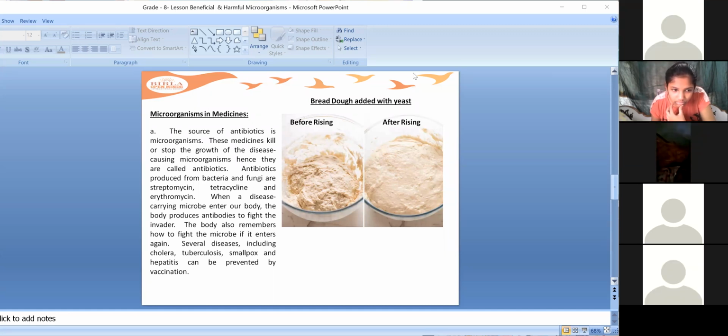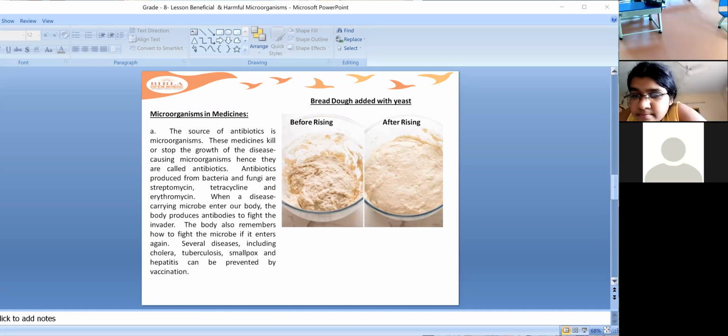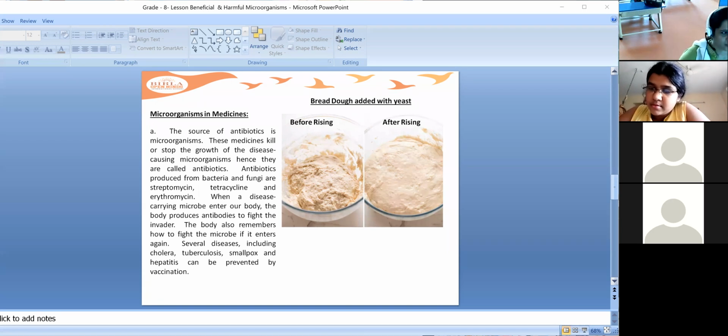Ma'am, antibiotics means, once again explain, ma'am. Yeah, I will explain. Ma'am, before rising means what? When you knead this dough, you have seen your mother kneading the dough for chapati? Yes, ma'am. Rising means what, ma'am? They'll do mixing up like this.